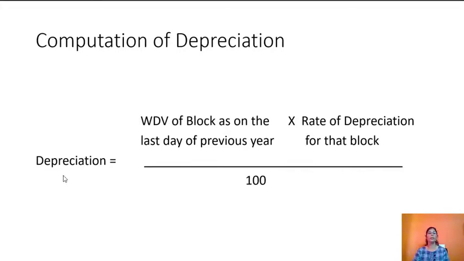So depreciation is computed considering the written down value of the block as on the last day of the previous year. That is, you add the additions during the year and deduct the assets which are sold during the year. So you get the written down value of the block of assets and apply the rate of depreciation that is given, that is, the percentage divided by 100.